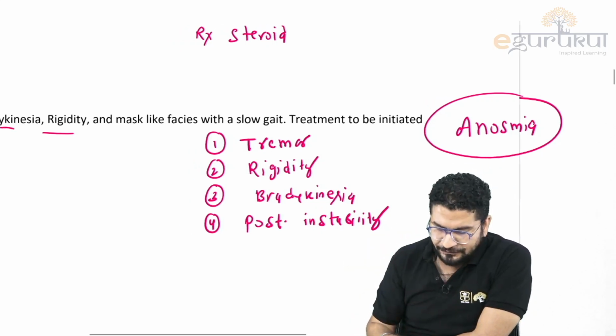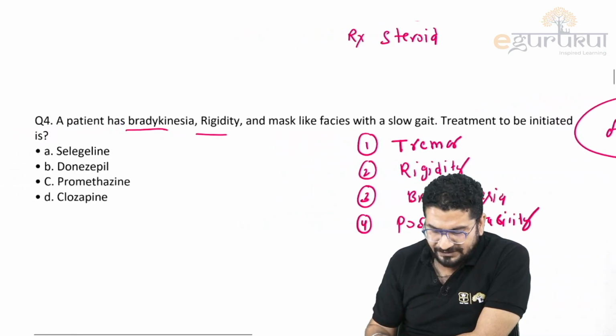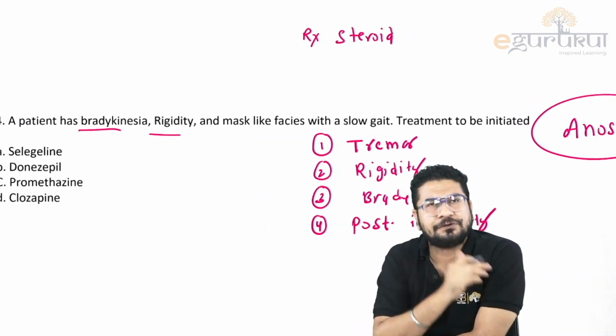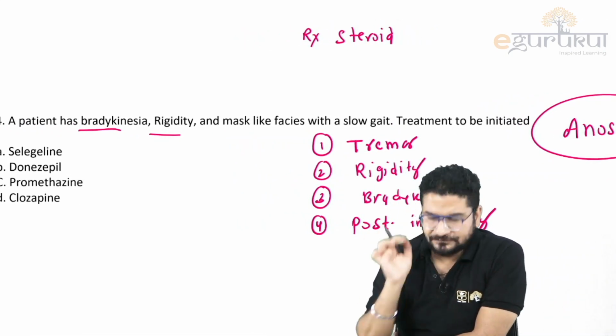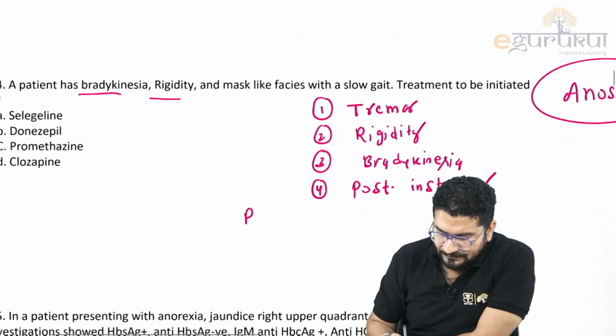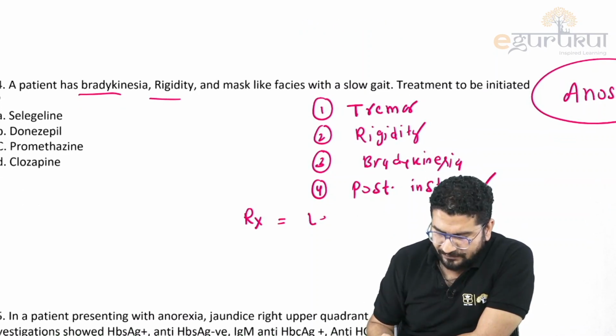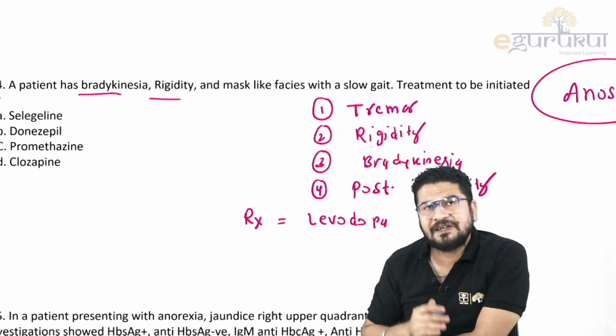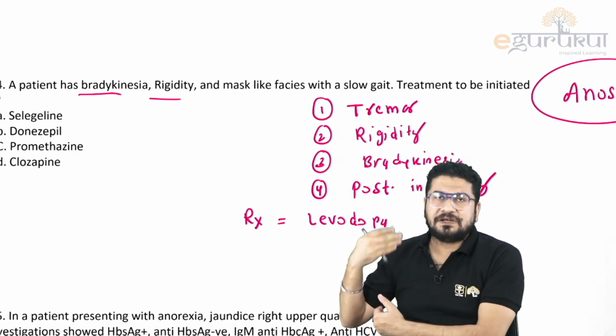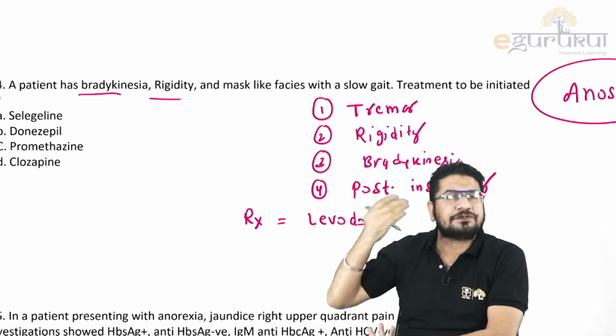So these are other features you will see. Now the question is, what treatment is to be initiated? The treatment to be initiated will be levodopa. If I ask how you manage it, the answer is levodopa. Whenever you give levodopa to a patient, it is degraded by an enzyme called dopa decarboxylase. So before levodopa reaches your brain, it is destroyed by this enzyme.